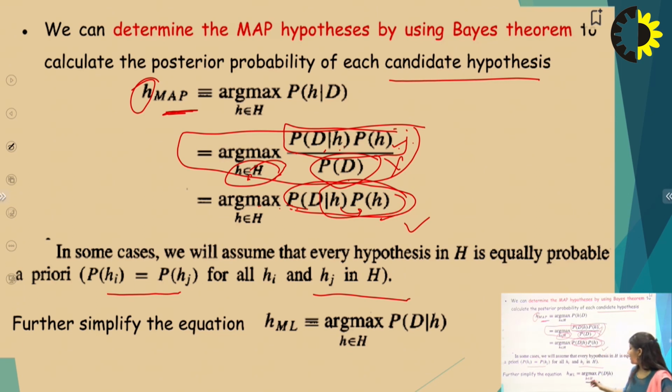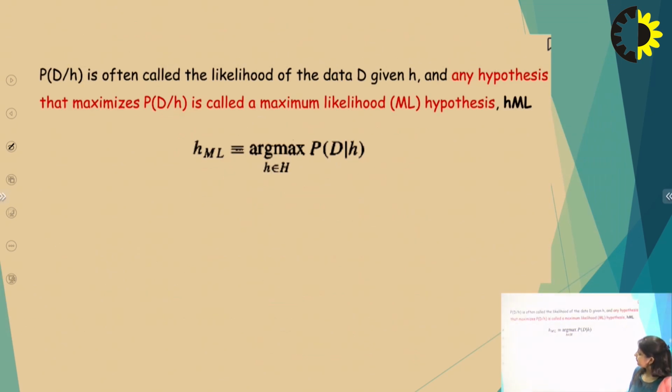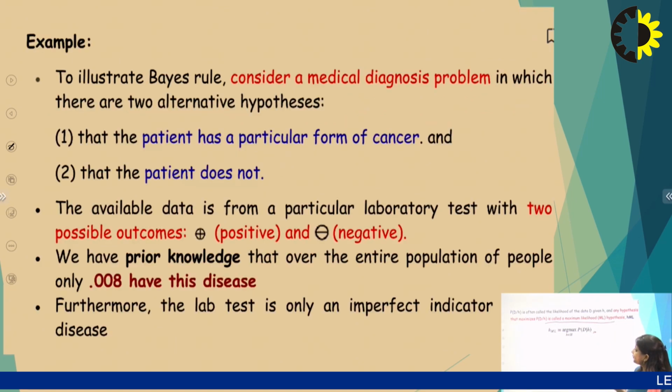So the further simplified equation is this. If the probability of each hypothesis is equal, then we just have to calculate this likelihood. So this gives the maximum posterior probability. P(D given h) is often called the likelihood, the likelihood of data D given h, and any hypothesis that maximizes P(D given h) is called a maximum likelihood hypothesis.